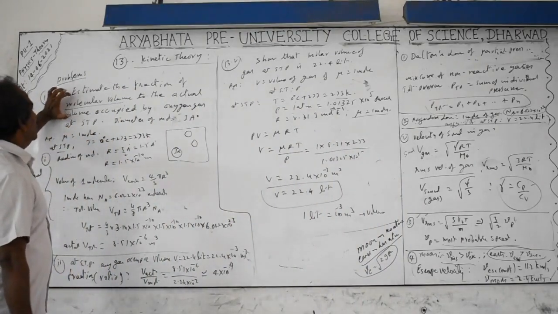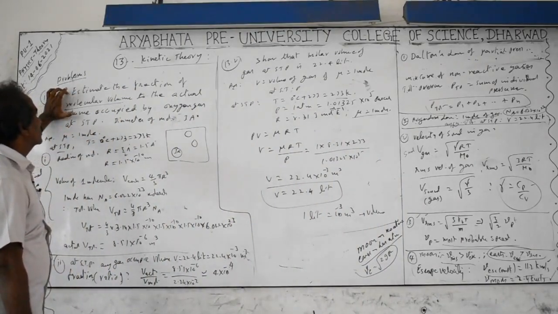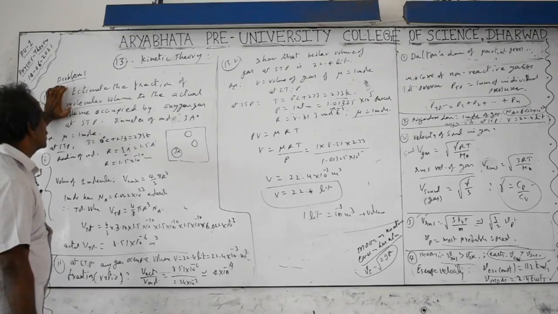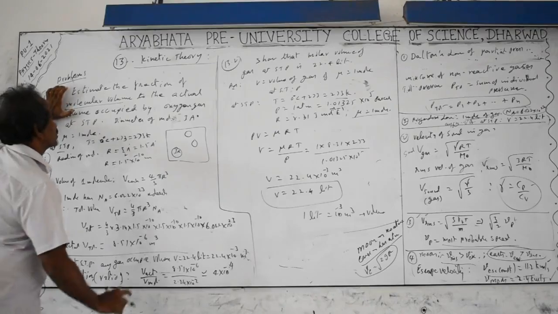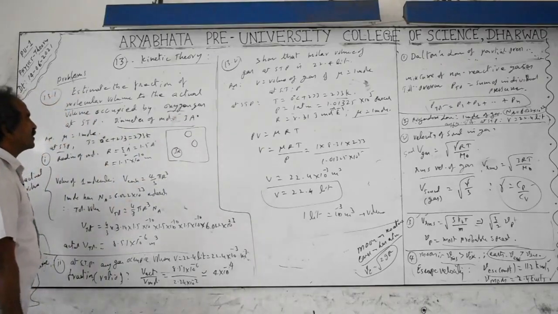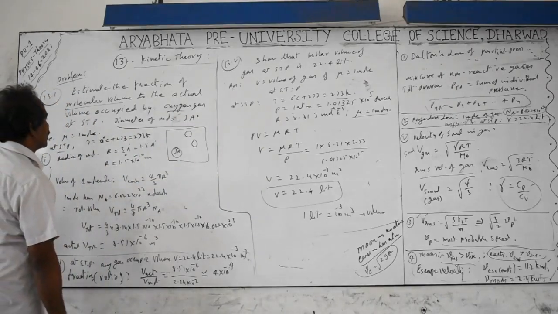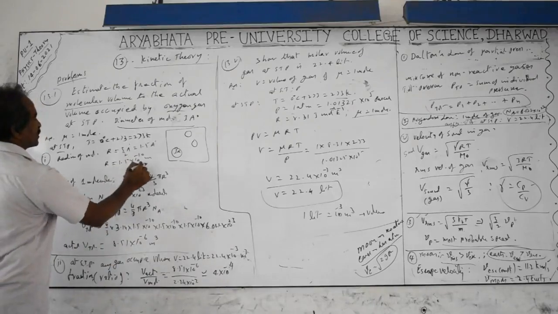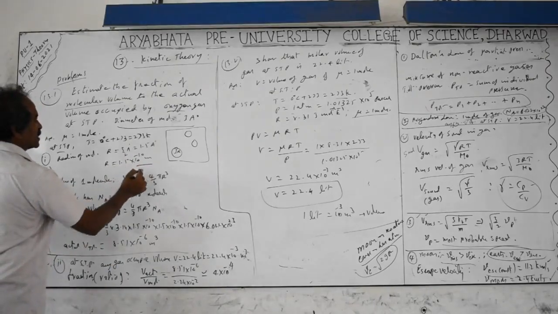Problem 13.1. Estimate the ratio of the molar volume to the actual volume occupied by oxygen gas molecules at STP. The diameter of each oxygen molecule is given as 3 angstroms. So the radius is 3 by 2, that is 1.5 angstroms. 1 angstrom is 10 to the power minus 10 meters.